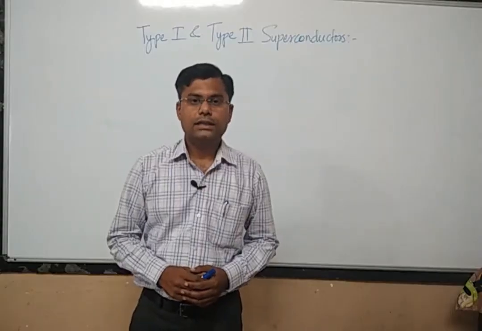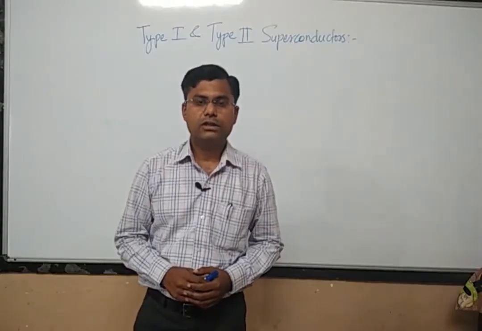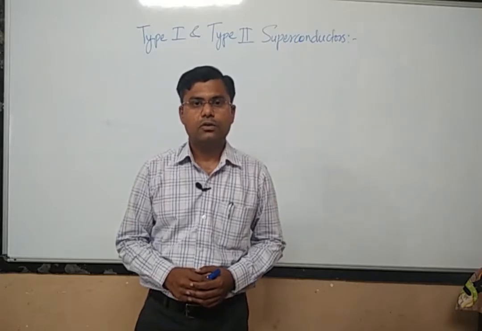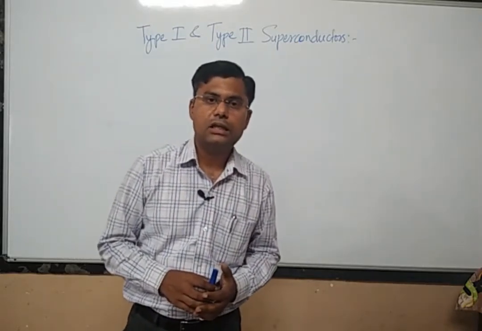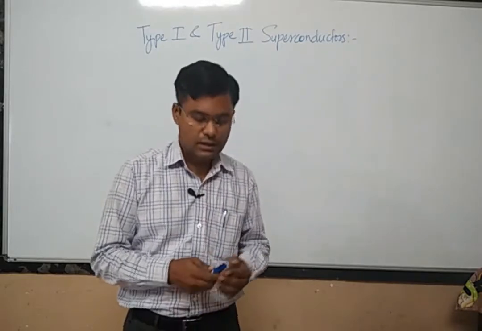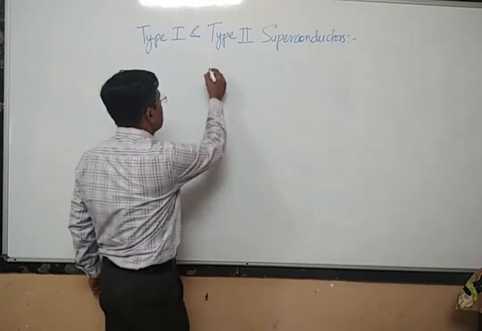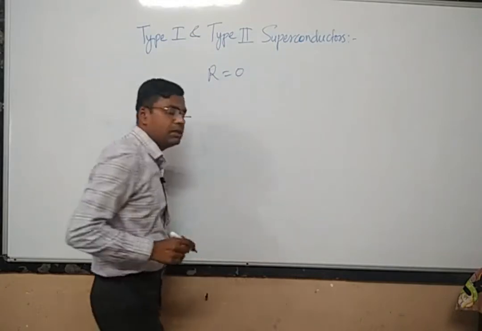Okay, so in the last lecture we have seen a brief introduction to superconductivity. What have we learned about superconductivity? Superconductors are materials for which the resistance becomes zero.